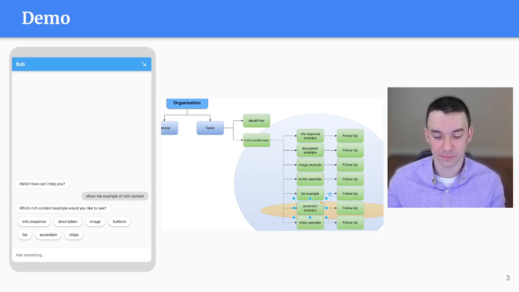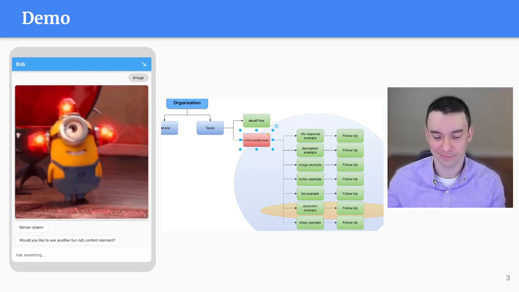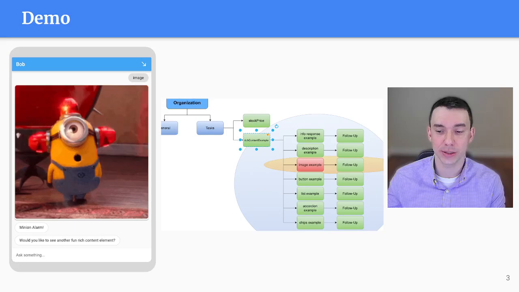So here, for the sake of the demo, we're over here. And you can see he gives us info, response, description, image, buttons, list, accordion, and chips. So maybe I want to see an image example, and we got our minion alarm. So essentially what happened is it triggered over here in our knowledge structure, and it activated that next intent. So now we're still in that image example intent, the way I have it set up, and it says, would you like to see another fun rich content element?